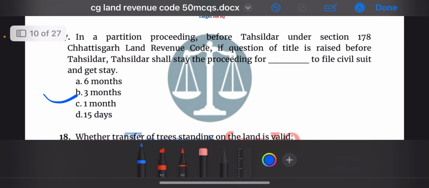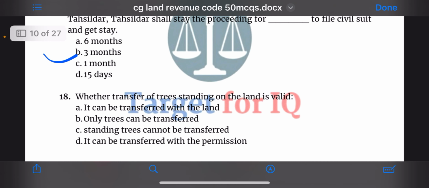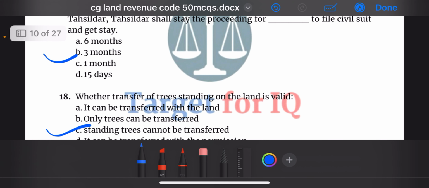3 months. Next question, whether transfer of trees standing on the land is valid. The options are A. it can be transferred with the land, B. only trees can be transferred, C. standing trees cannot be transferred or D. it can be transferred with the permission. The correct answer is option C. standing trees cannot be transferred.